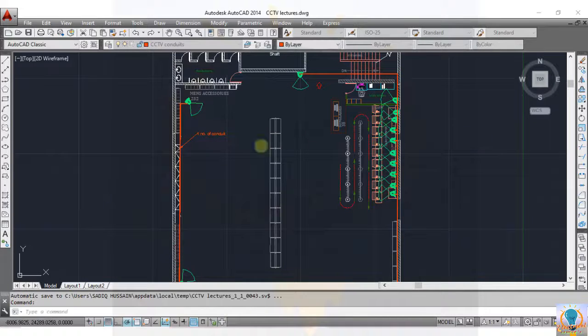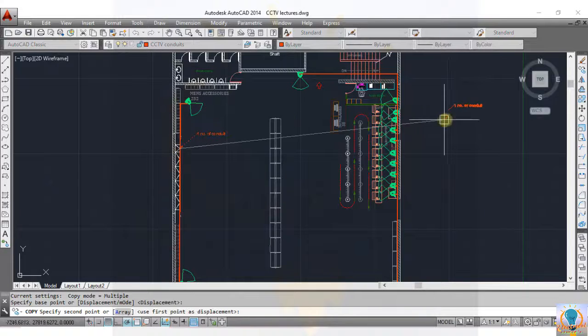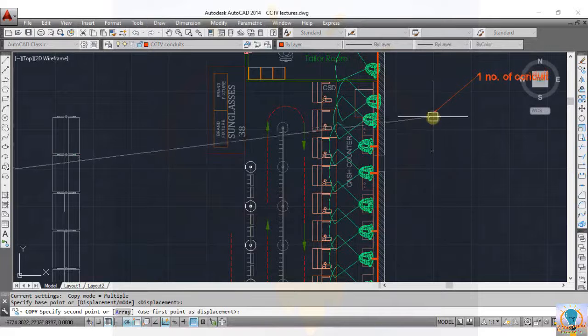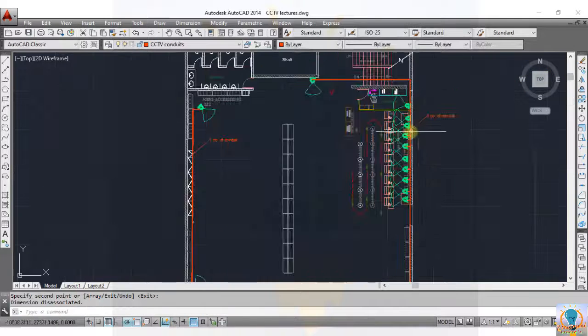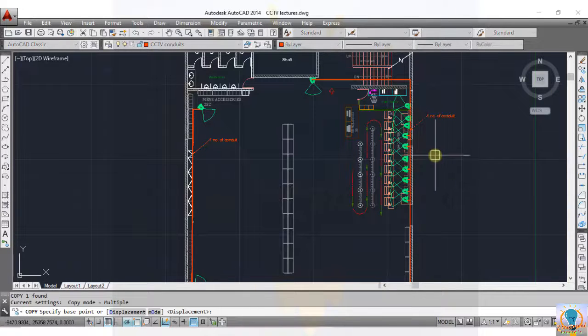So mark for this. Then again for the next 4 cables there will be only one conduit. So up to this point there will be 2 conduits. So mention here.